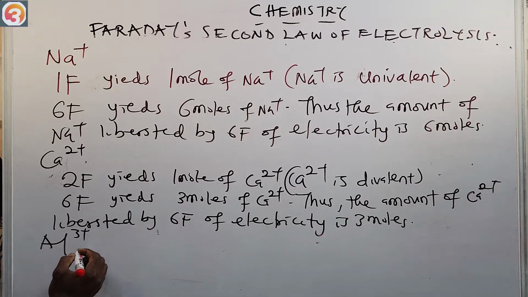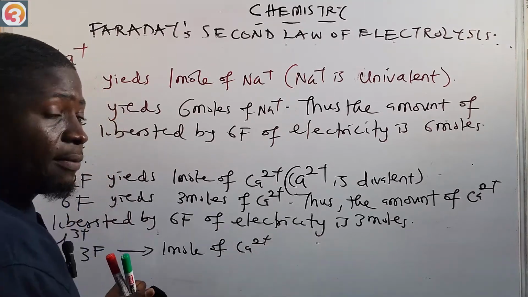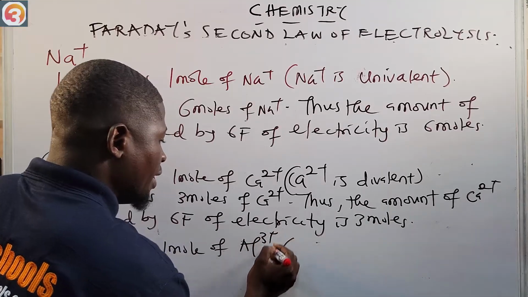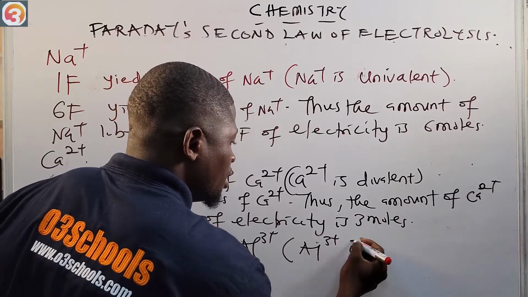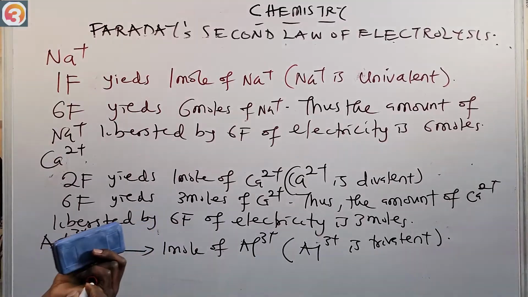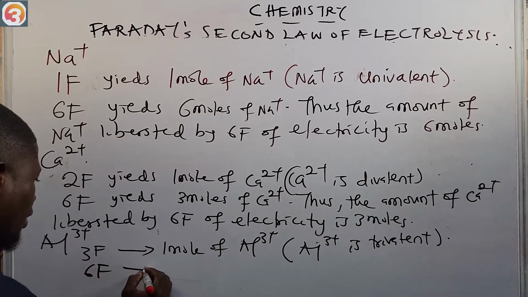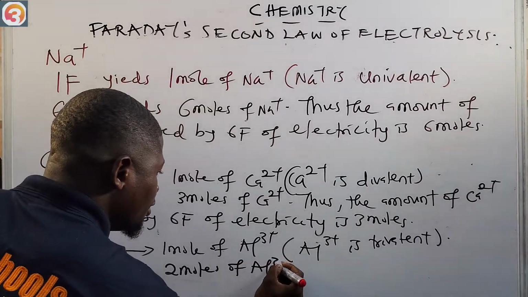Al3+. That means 3 Faraday will yield 1 mole of Al3+, because Al3+ is trivalent. Now we are done with that. Having seen that, 6 Faraday now will yield how many moles? 6 Faraday will yield 2 moles of Al3+.